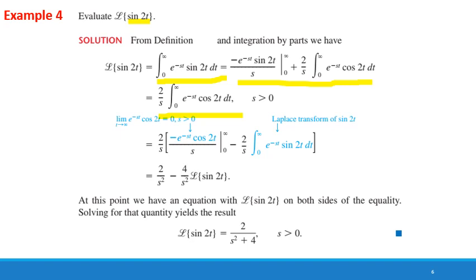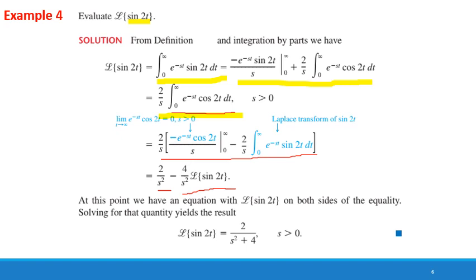This term again contains two functions of t, e power minus st and cos 2t. So by applying integration by parts again and simplifying, we will get this equation. So the answer would be 2 by s square minus 4 by s square times the Laplace transform of sine 2t.